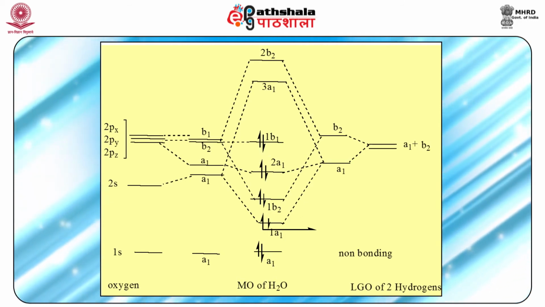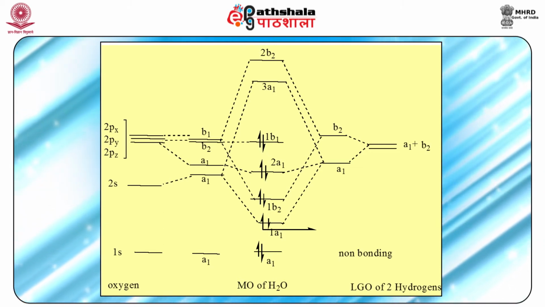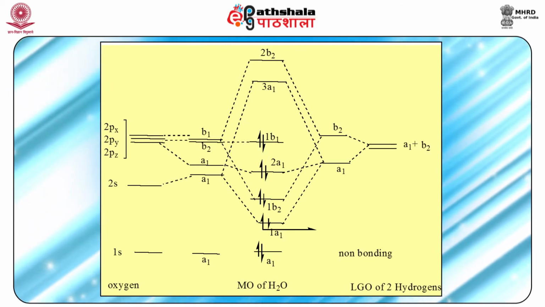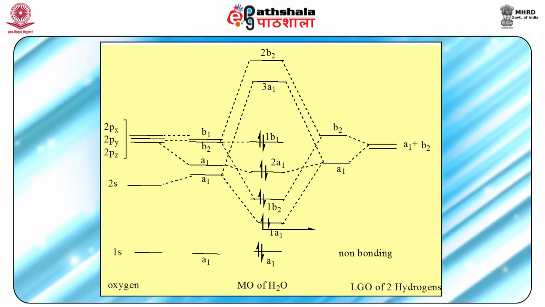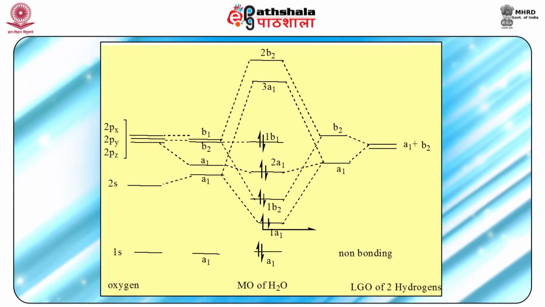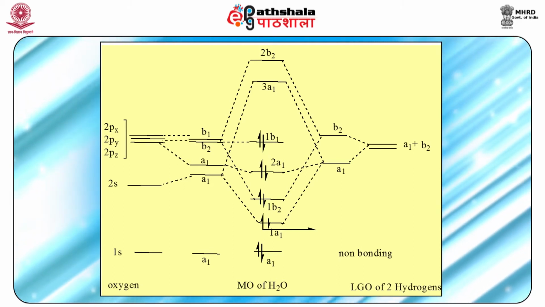Now we match the symmetry, and we find that when the atomic orbitals overlap, we get bonding and anti-bonding, or non-bonding orbitals, and like this we have the orbitals 1A1, 1B2, 2A1, 1B1, 3A1, 3B2.